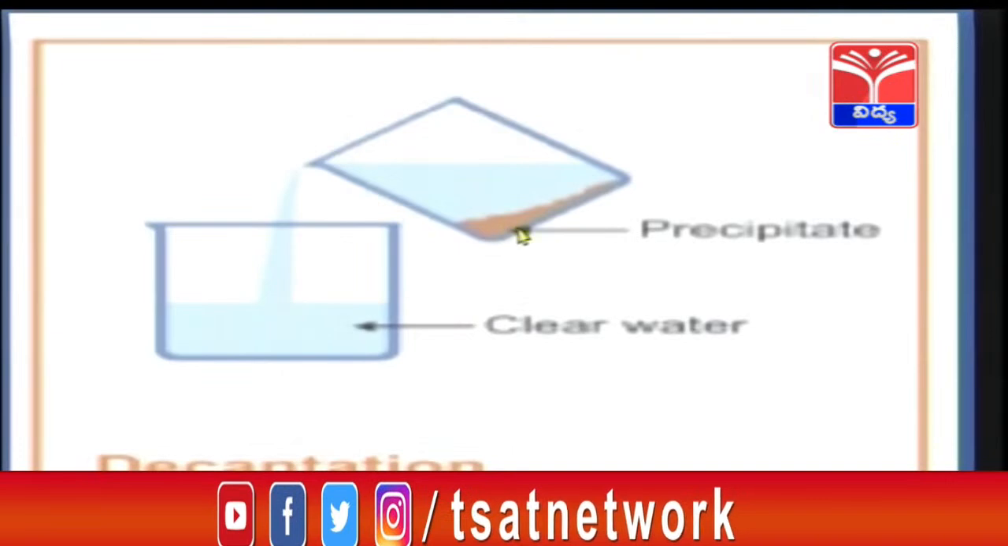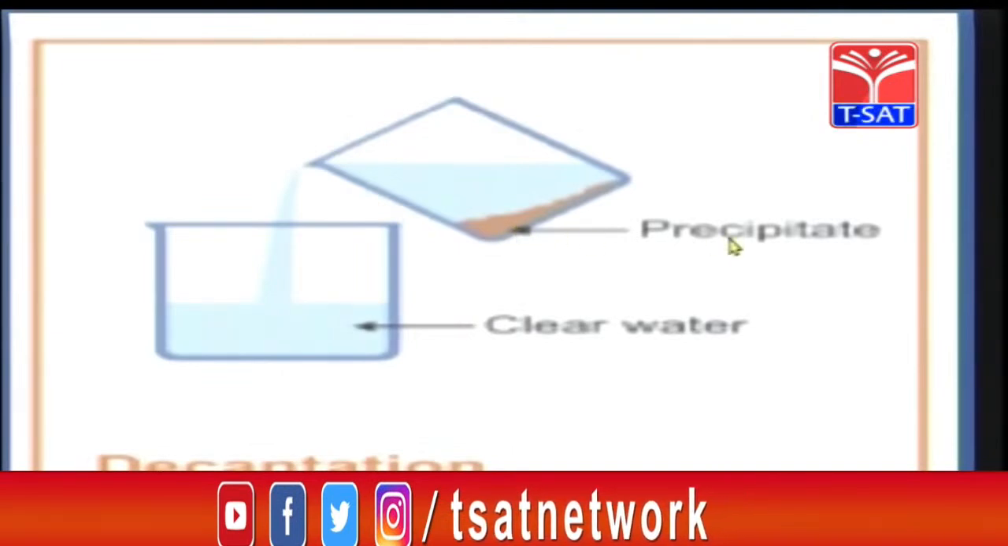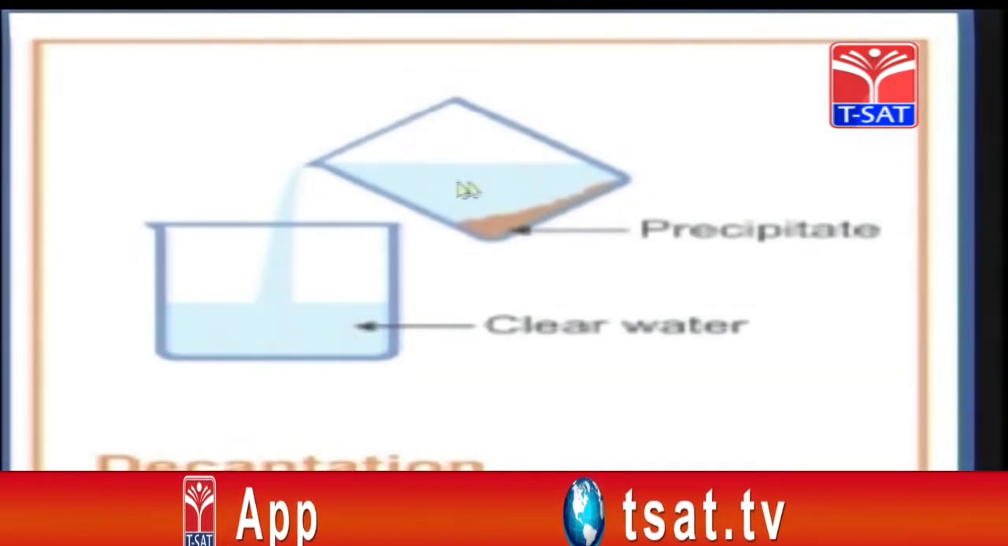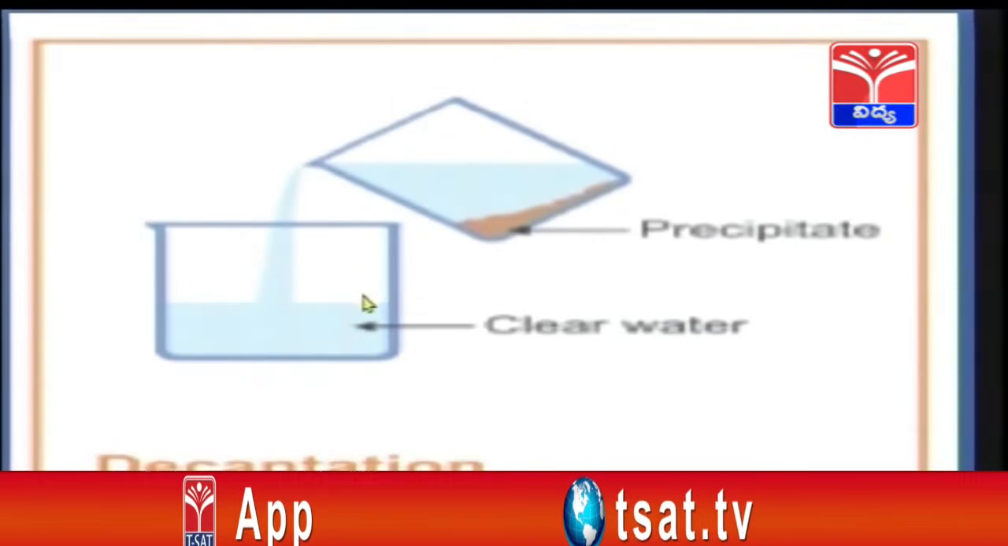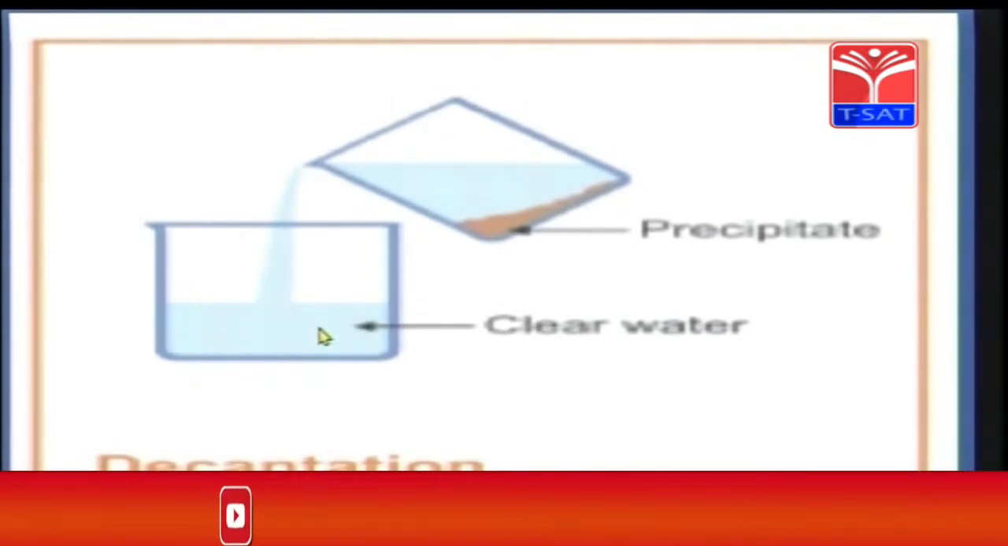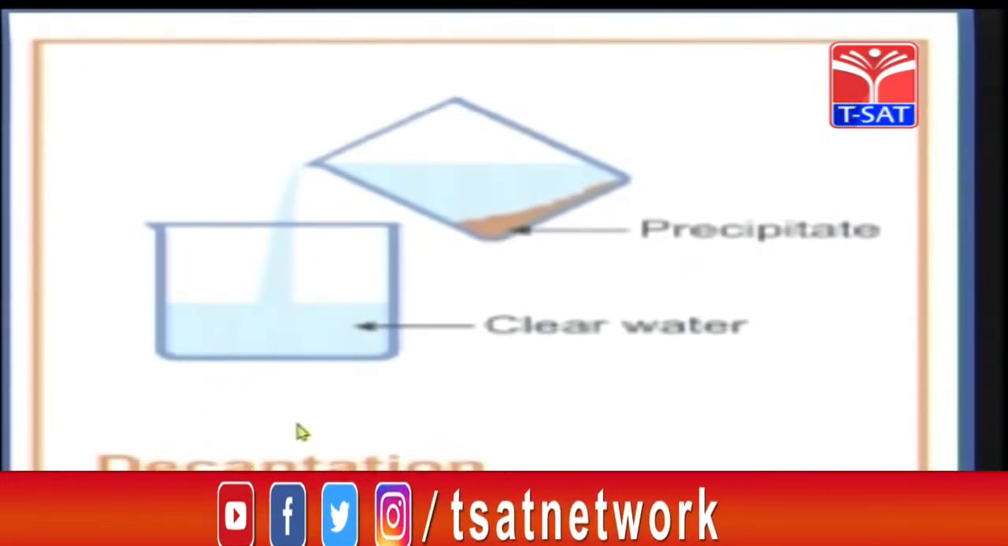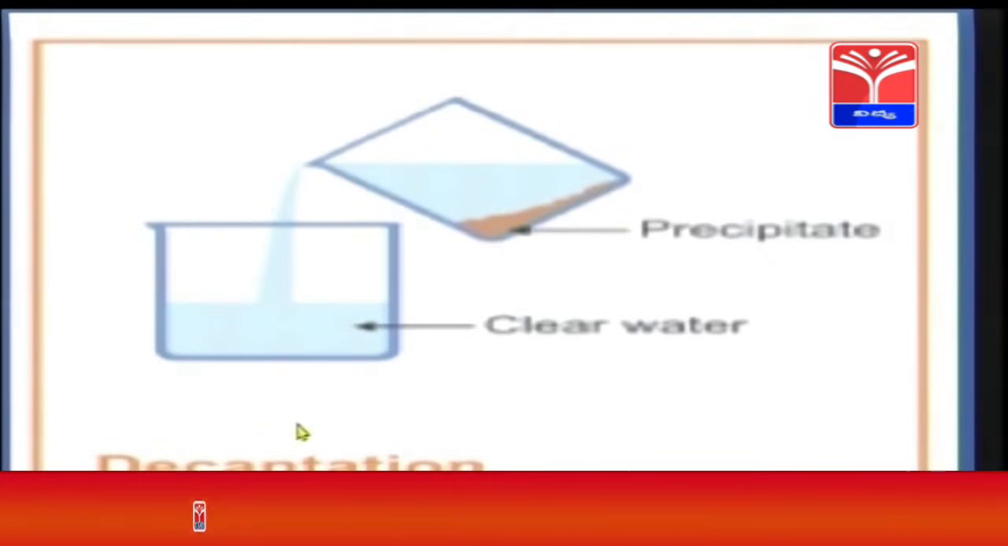The precipitate sediments down at the bottom of the beaker and the supernatant liquid can be slowly taken into another container by holding it in a slanting position, and the clear water can be separated from this precipitate. What is this process called, children? Decantation.